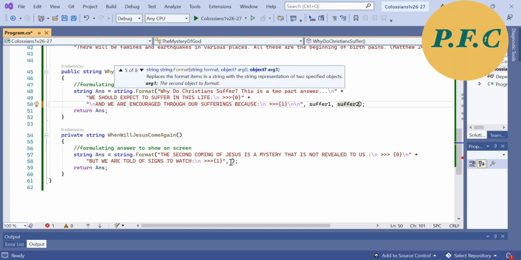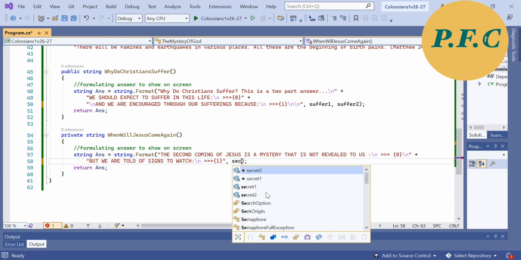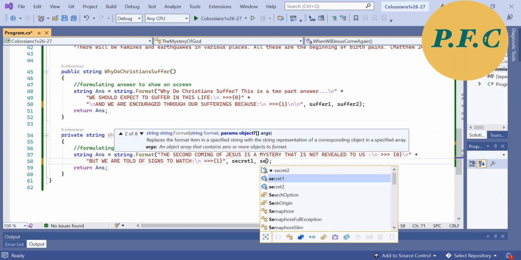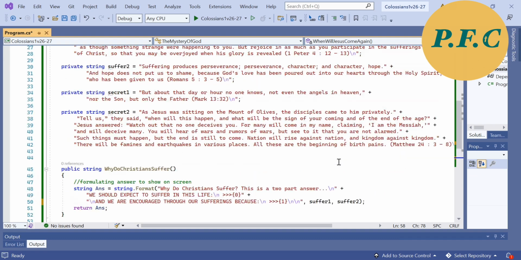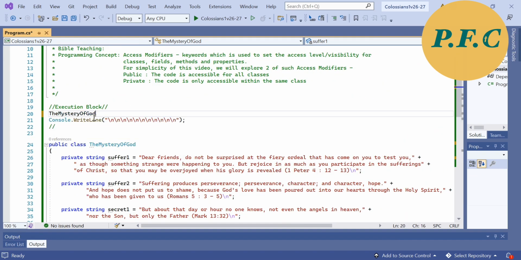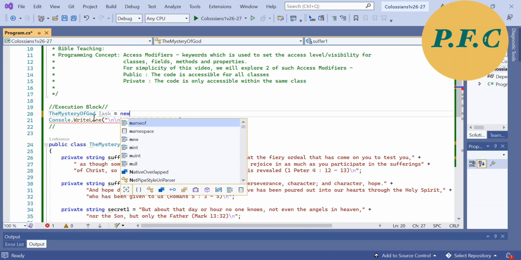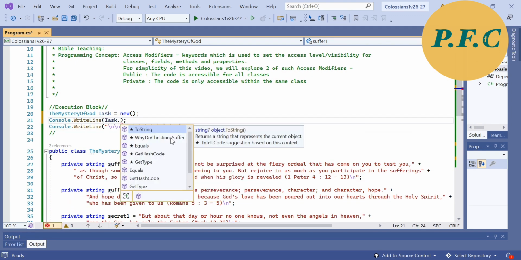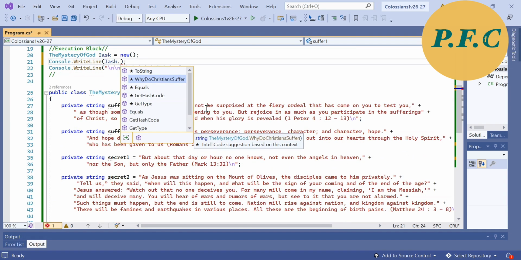To show you the difference between public and private, I have another method here set as private that will also be similar to the first method in function. Now, let me set up my execution lines. As I set up the object of my class outside of the class, you can see that I only have access to the method that I have set as public in the class.